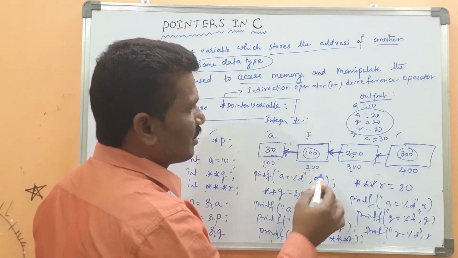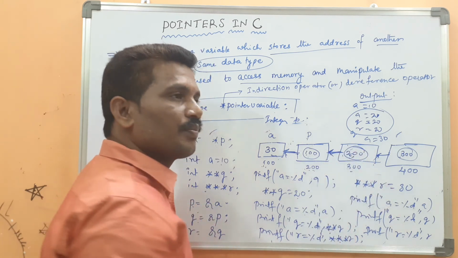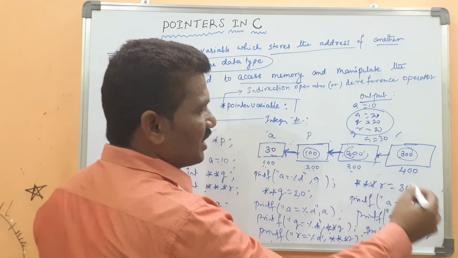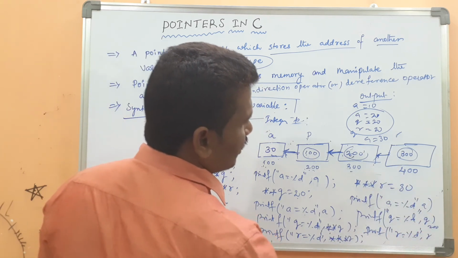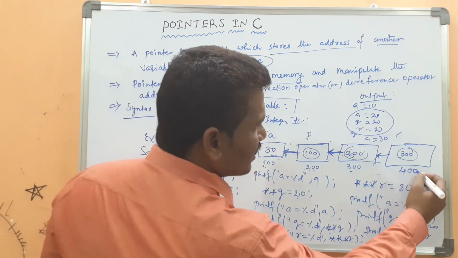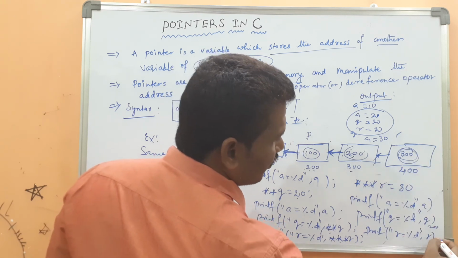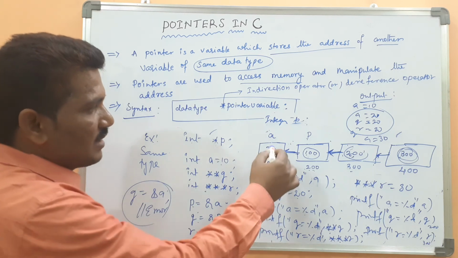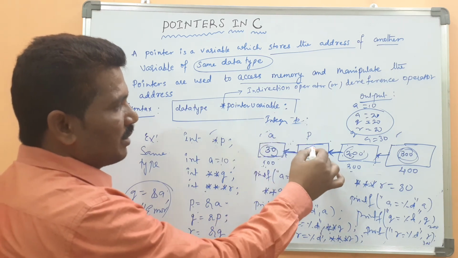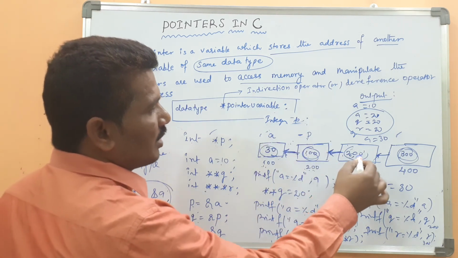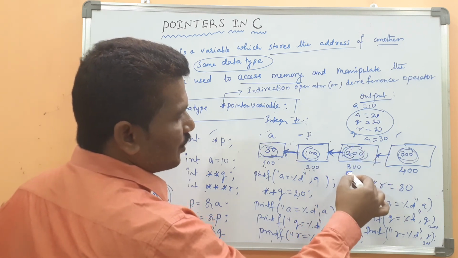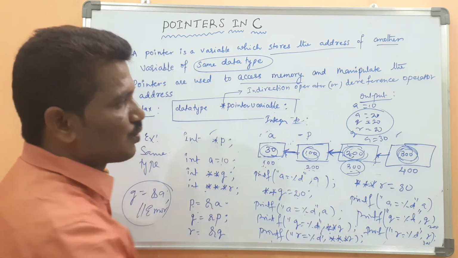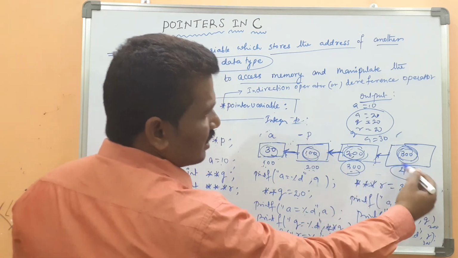What is q? 200 will be displayed. Then r means what address will be there? 300 will be displayed. Okay, a means this one, address of a means this one. p means this one, address of p means this one. Then q means this one, address of q means this one. r means this, and address of r means this one.